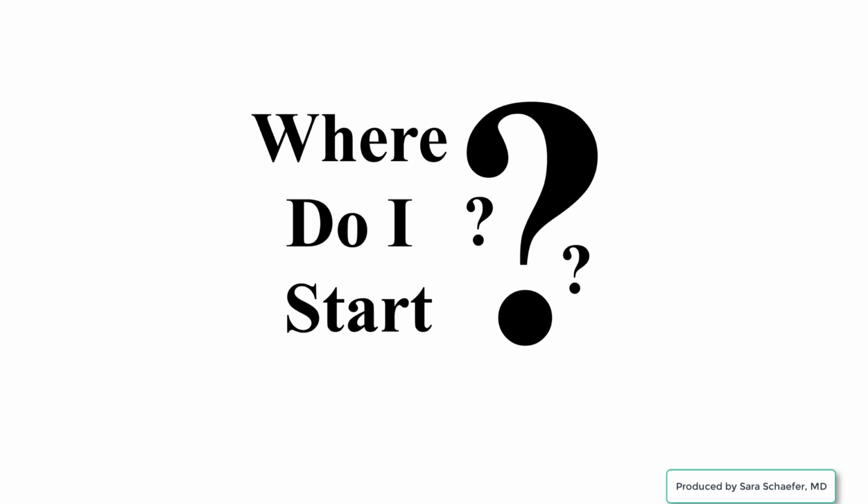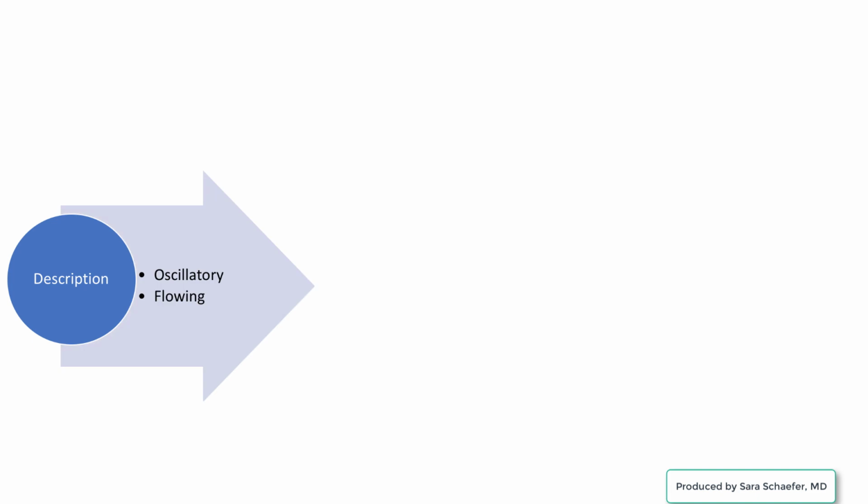When evaluating a rash, you are taught to describe it using descriptive terms. You don't say this is psoriasis, but rather that the rash is scaly, red, and raised. This is similar to how you should approach movement disorders. In movement disorders, we start with descriptive terms such as oscillatory or flowing in order to work toward the phenomenology